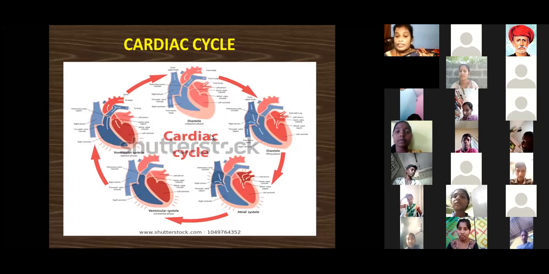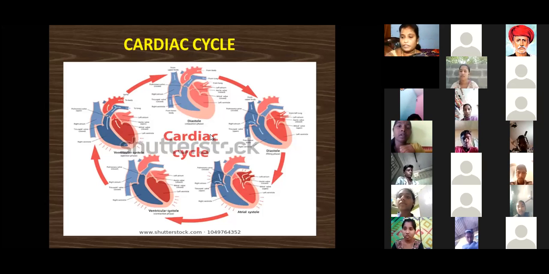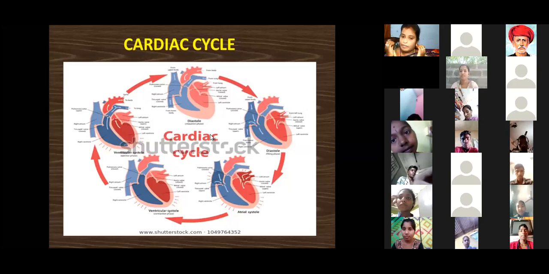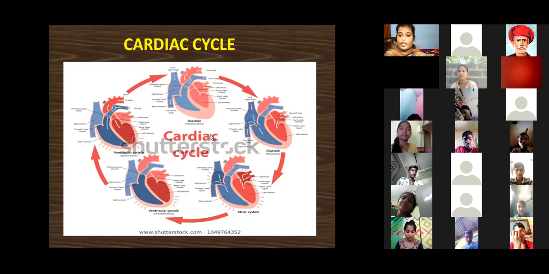So many stages are there, and each stage is an activity in the functioning of the heart. Every stage of the heart's activity gives a cycling process, that is the cardiac cycle. In this picture you can see the cardiac cycle, ma.